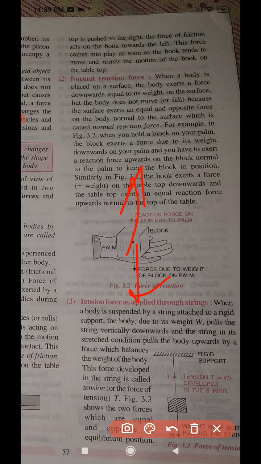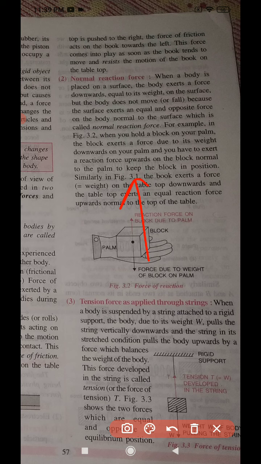Suppose you are holding a block in your palm. That block is giving its force downwards. Similarly, your hand holding it is maintaining its weight, which is why it stays on your hand, otherwise it would fall down. So the palm is balancing the weight, which means a reaction force happens upward.